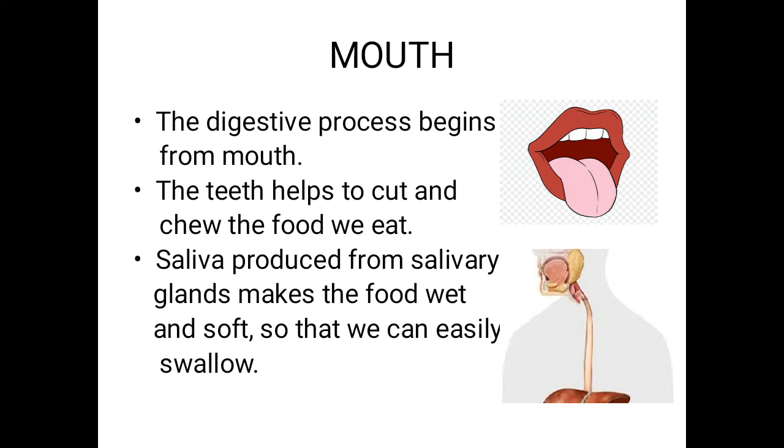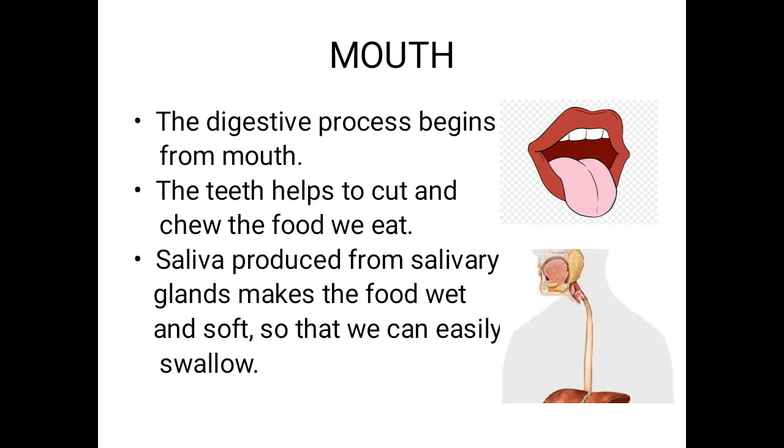The food we are eating gets chewed inside our mouth with the help of teeth. Saliva is also present inside our mouth, which makes our food wet and soft. What is the purpose of saliva? The saliva present in our mouth makes the food wet and soft so that we can easily swallow our food.